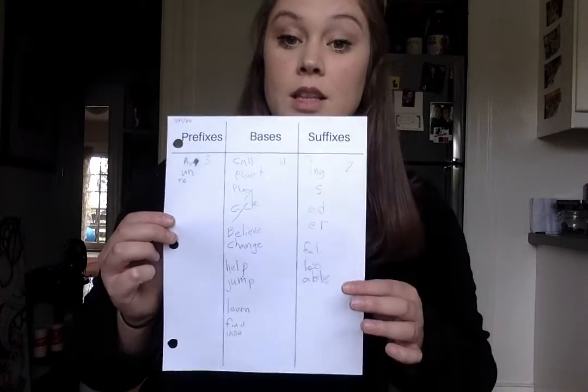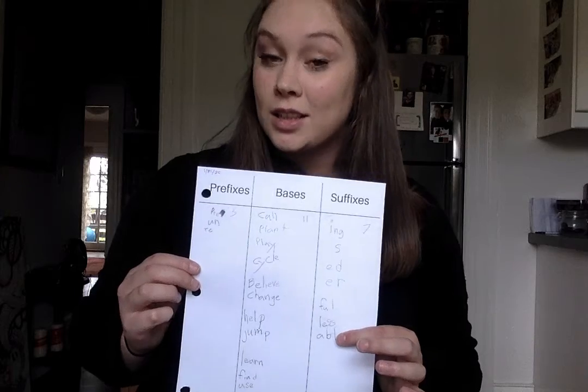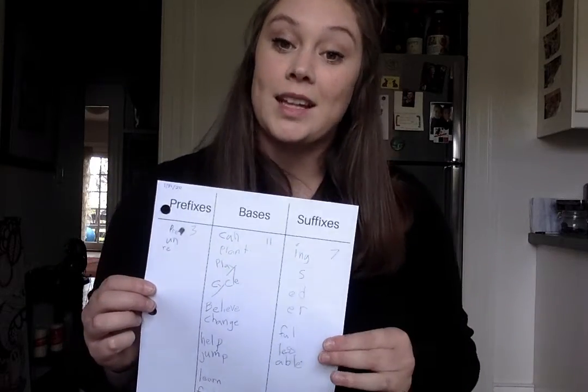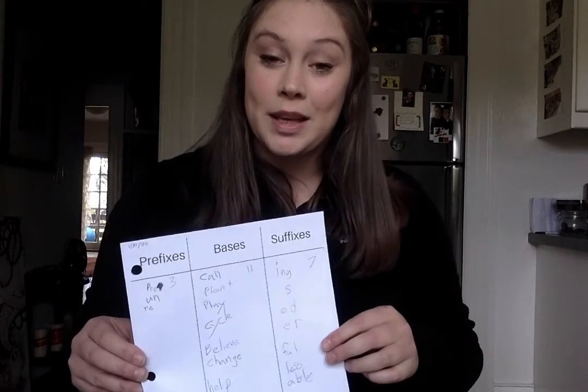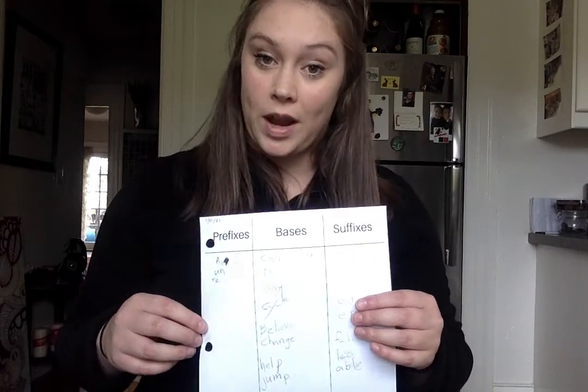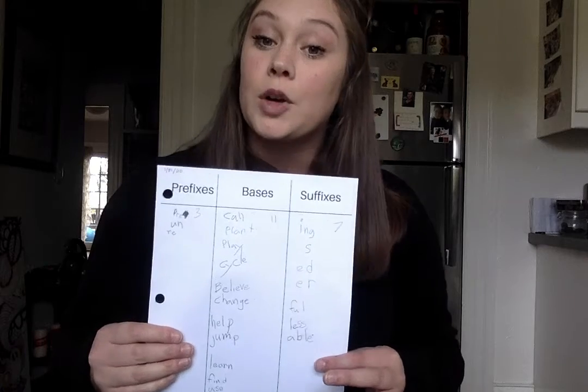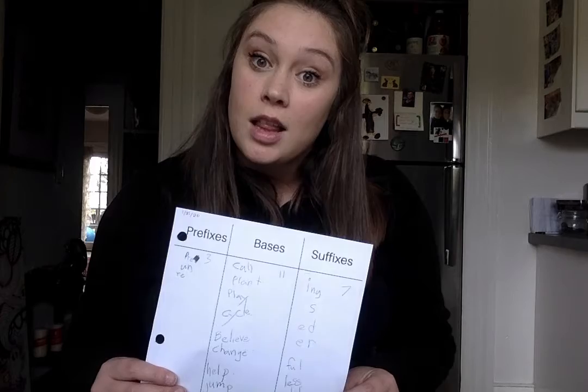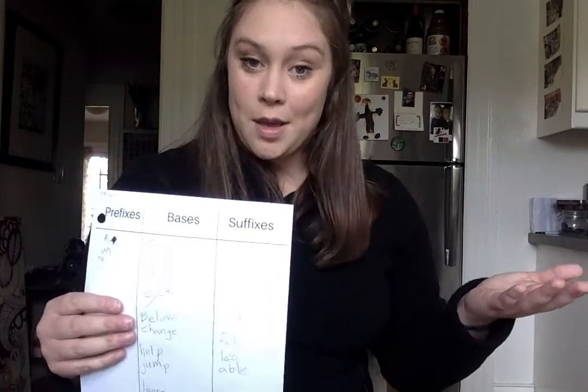So one little caveat or exception for able is that although it often goes after a base, it's actually a base itself, right? Because what does it mean to be able? It means that you can do it, right? So able is actually a base, but we sometimes put it in the suffix category because it often goes after. So like if something is believable, right? That's actually a compound word, but you're able to believe it.